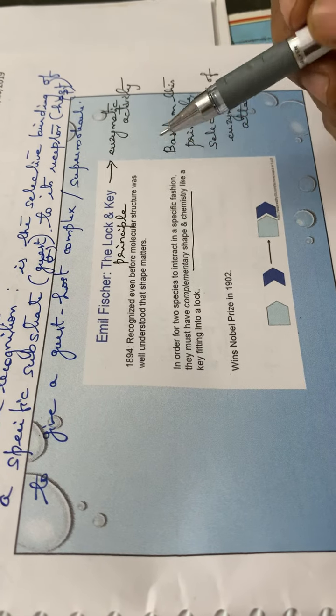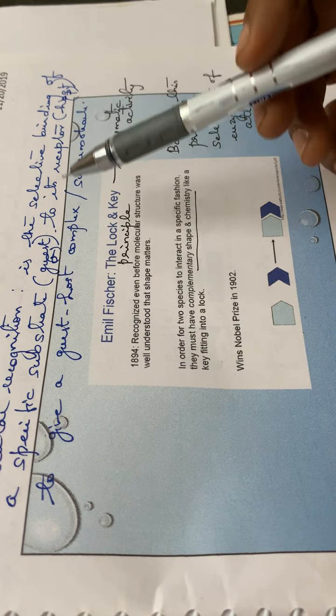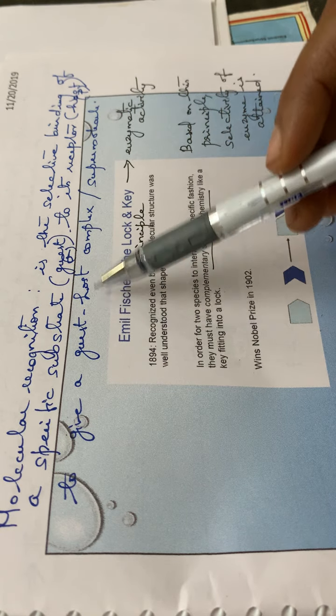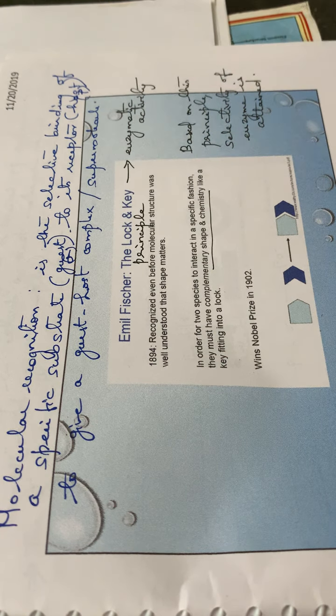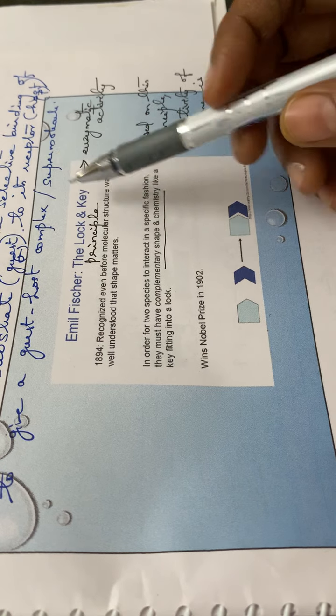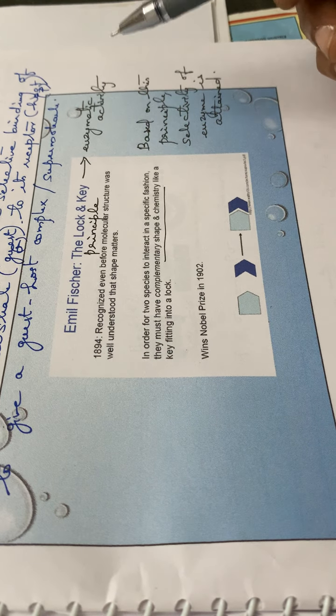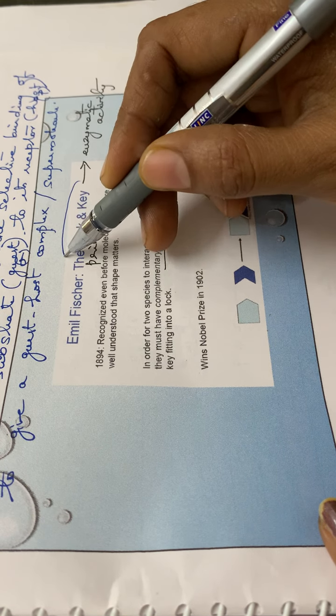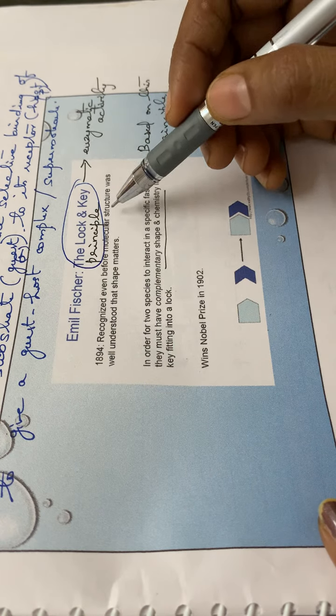We have already seen molecular recognition, which is the selective binding of the guest to the host molecule to give a guest-host complex or a supermolecule. This molecular recognition or supermolecule formation is based on the principle of lock and key, that means Fischer's lock and key principle.